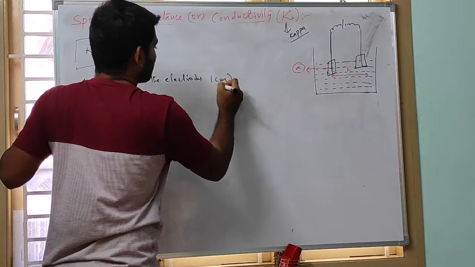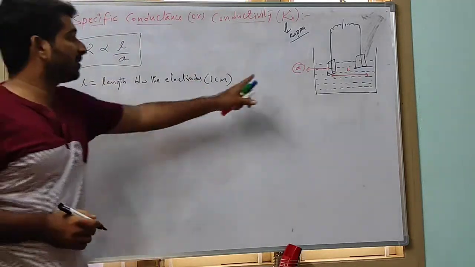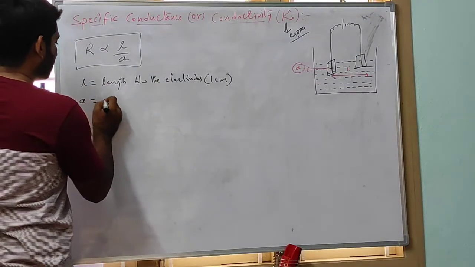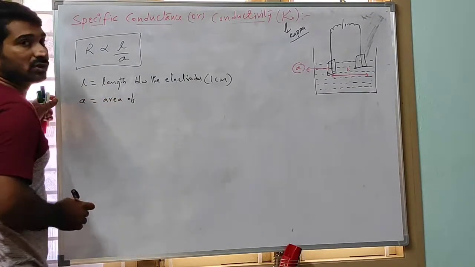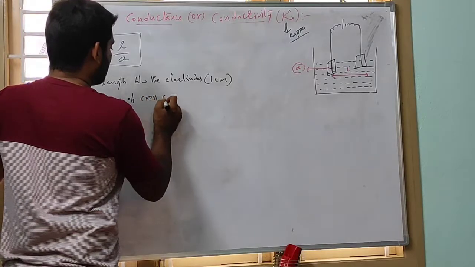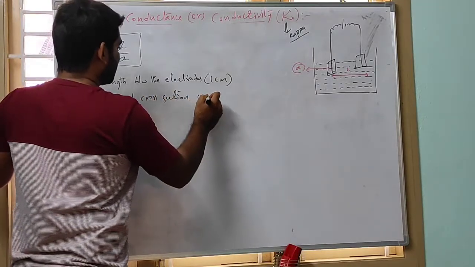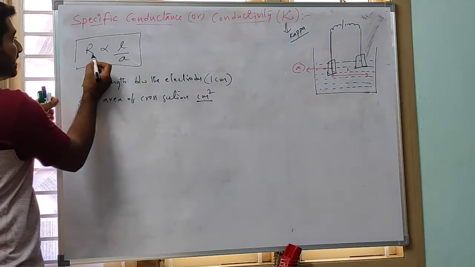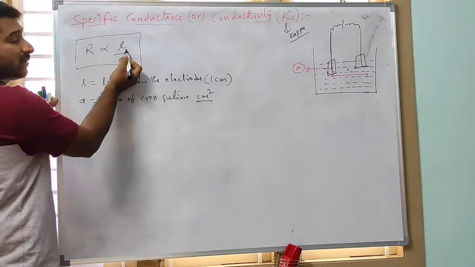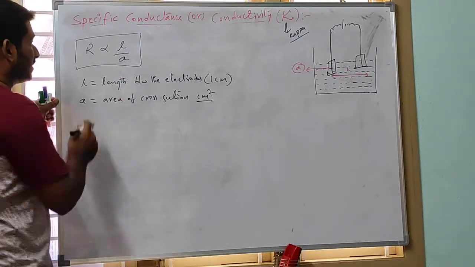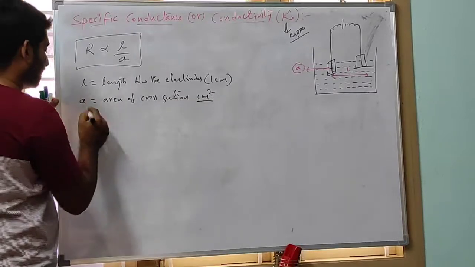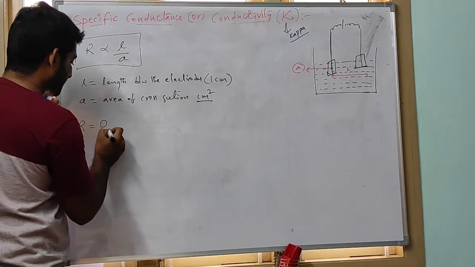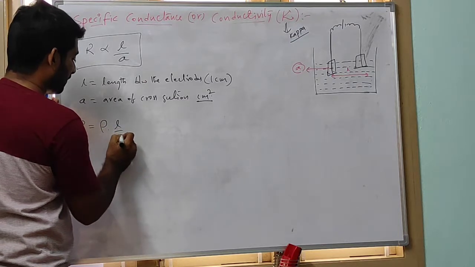Generally, 1 centimeter is taken. What should be the distance between these two electrodes? The distance should be 1 centimeter. What is A? Area of cross section of the electrodes, represented in centimeter square. So resistance is directly proportional to length, and inversely related to area of cross section. Now I will remove this proportionality constant with a resistivity, specific resistivity rho, so R is rho into L by A.